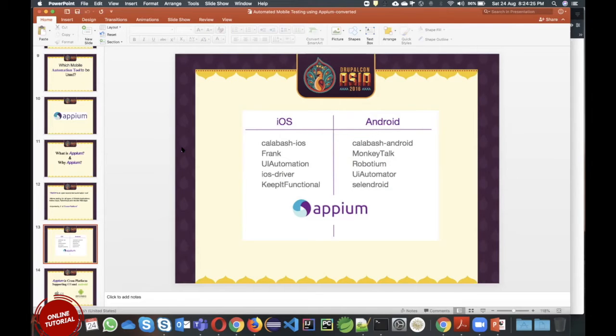There are a number of other tools like Ranorex, Squish, Katalon, so many. But Appium is the only tool which works on both platforms, either iOS or Android. But Appium supports functional and regression testing only, correct? Yes, so basically UI testing.